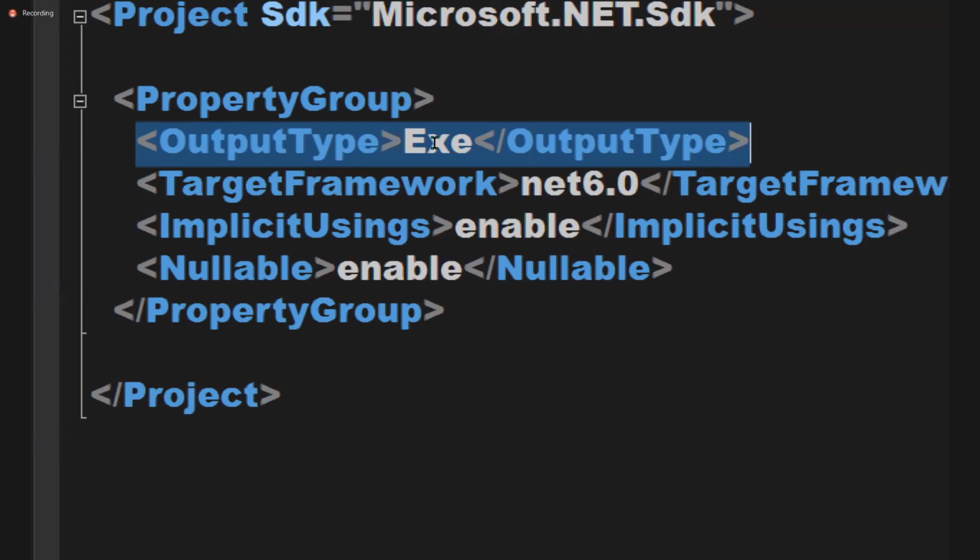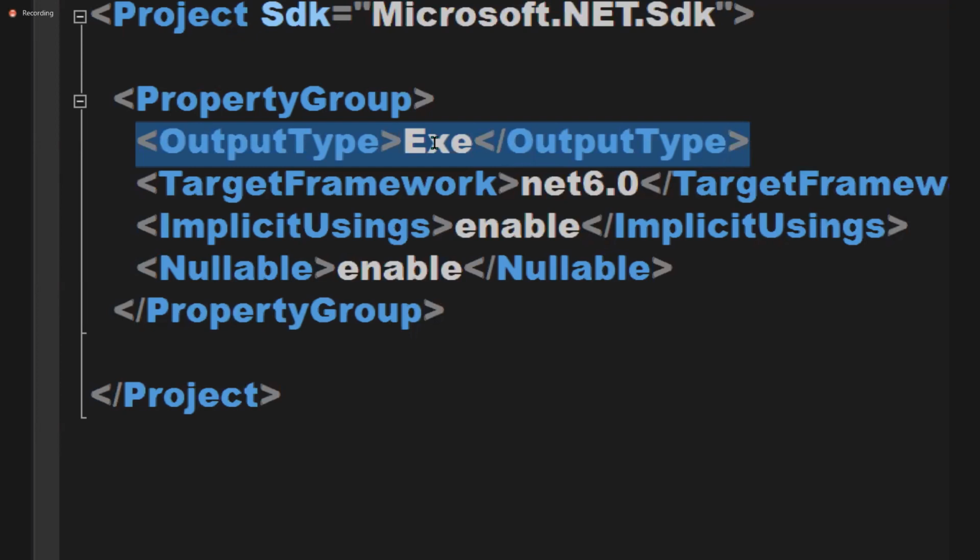What is the second one? What is the target framework you are using? Which target framework are you using? .NET 6. Third one: implicit usings. We are using that feature now. I did not write the using statements, because implicit usings are enabled. Global imports. What is that? Global imports, implicit usings.